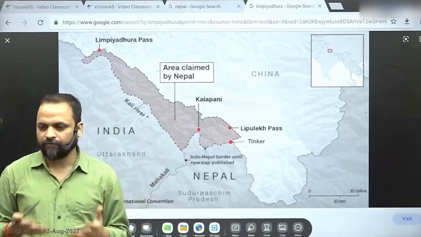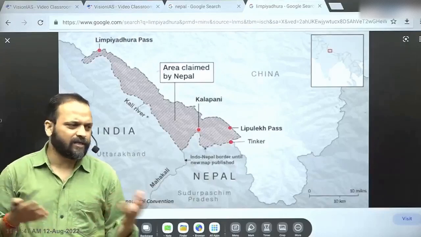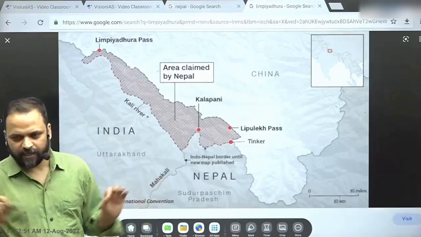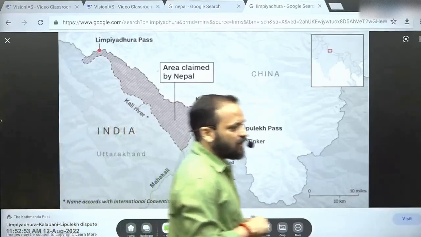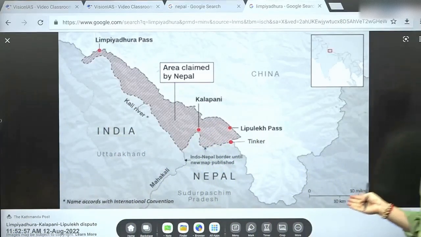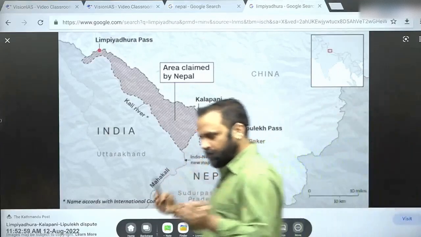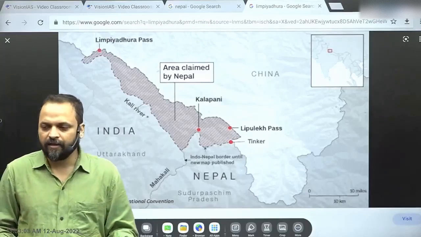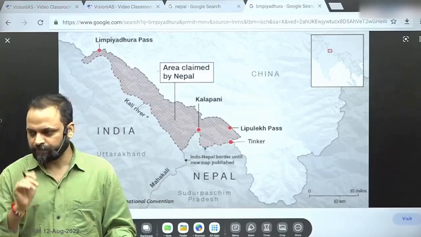What is the nature of border? Is there conflict? We don't say there is much of a conflict, but we say that the issue of delineation of border between India and Nepal remains a continuing process. तो एक तो पूरी बाउंड्री का पिक्चर दिखा दिया आपको, that we are in the process of delineating the boundary, officially marking the boundary. It's a continuing process.